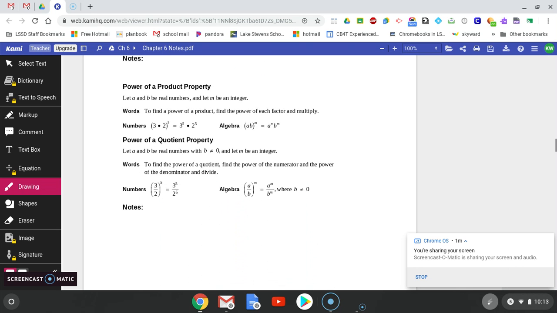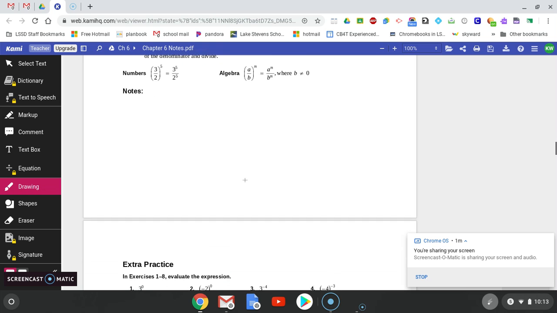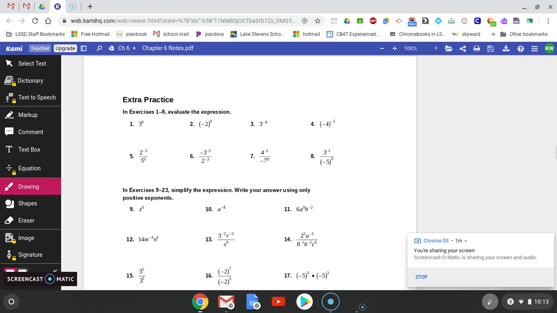Power of a product property, if two things are being multiplied together, then each of those powers gets that exponent individually. And same thing with the quotient property. You're going to make sure that you extend that power to both of those bases in that division problem. Okay, so that's all of your rules in one spot so that you've got it.